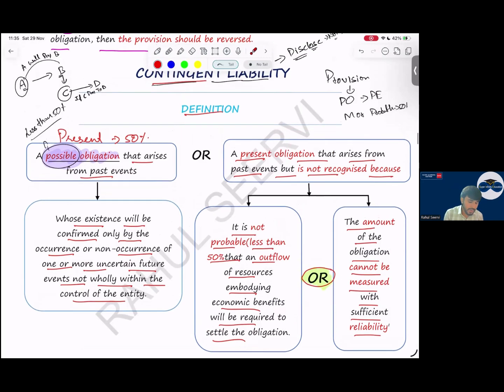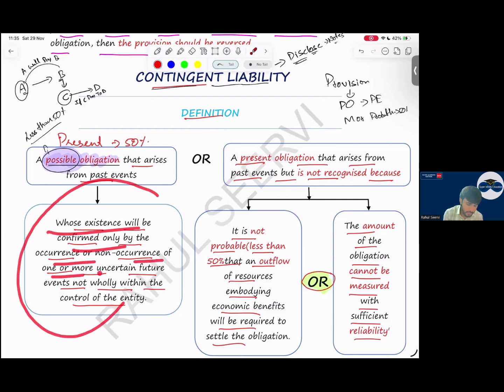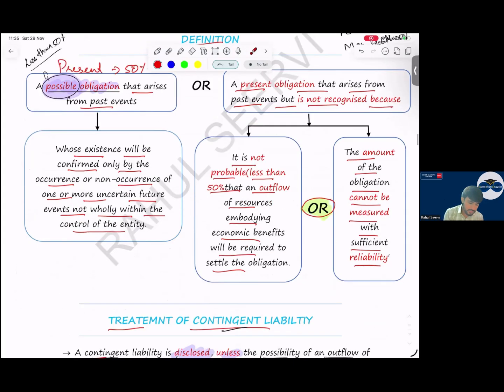Yes, sir. Then what is the other thing? A possible obligation. Possible obligation means what? When will you say the obligation is possible? I say that I will pay you 10,000 if this student gets a rank in SBR. Can I say there is an obligation on me to pay you? But is it present? No. This depends on a future outcome, and that future outcome is not in my control. So this is a possible obligation, which will be confirmed only by the occurrence or non-occurrence of one or more uncertain future events, not wholly controlled by the entity. I can't control it.